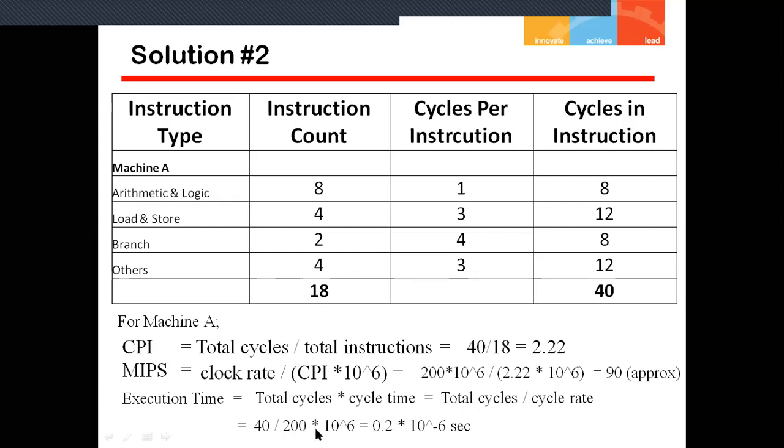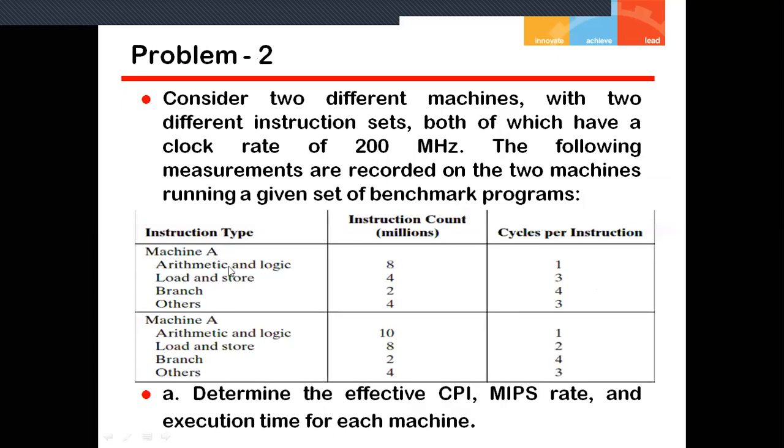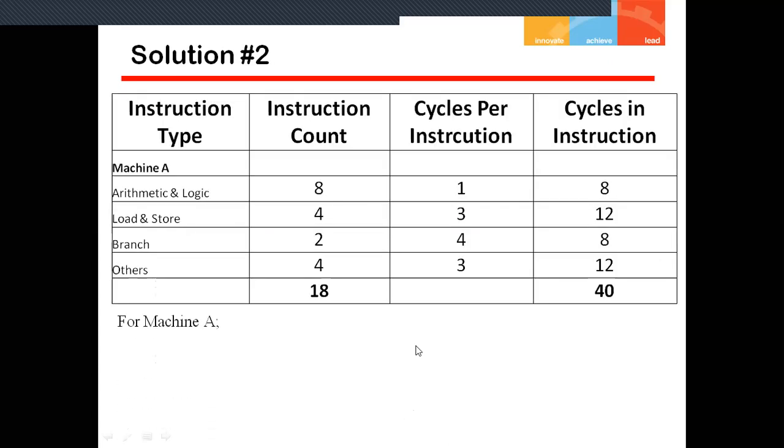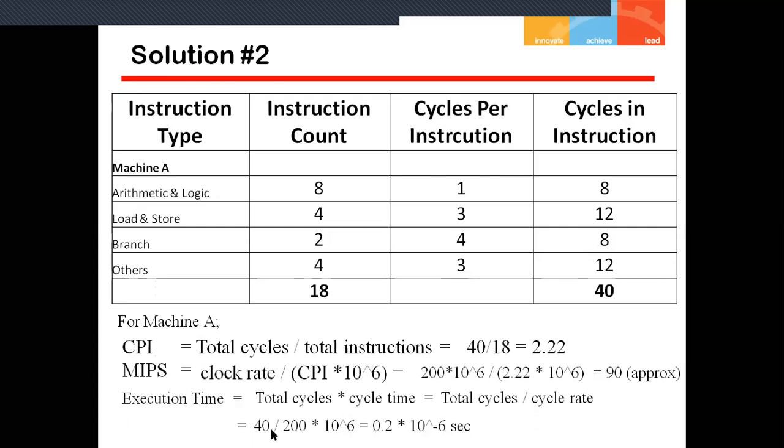In this question we have two machines, machine A and machine B. Both have different instruction counts and different cycles. So we have to calculate CPI, MIPS, and execution time for each machine. The calculation we have done so far is for machine A. Now in a similar manner, we will do this for machine B, so we get a better understanding and better practice.